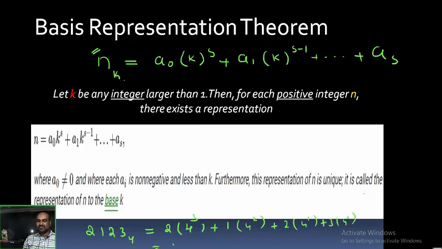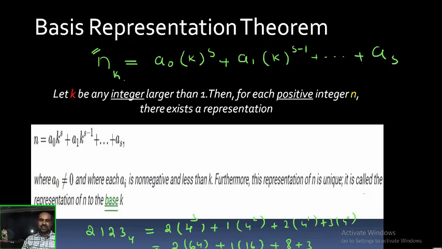Now simplify this. 2 into 4 cube means 64 only, plus 1 into 16 only, plus 8, plus 3. 64 twos are 128, plus 16, plus 11.